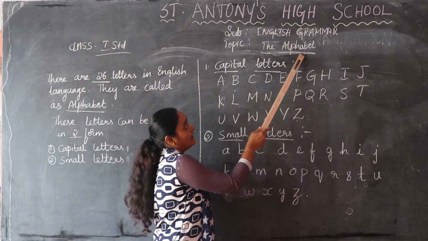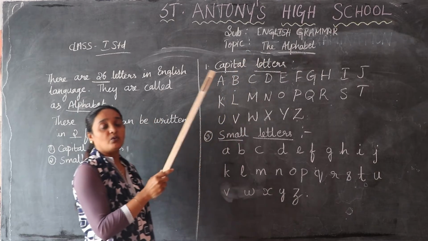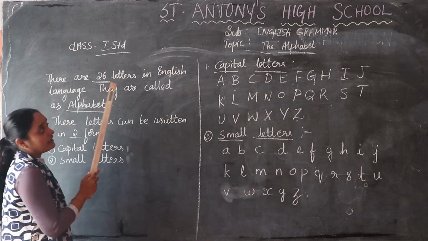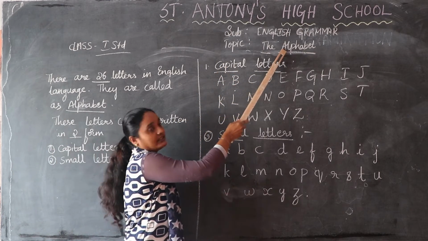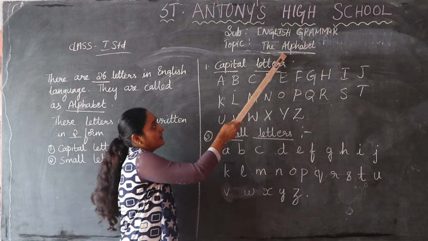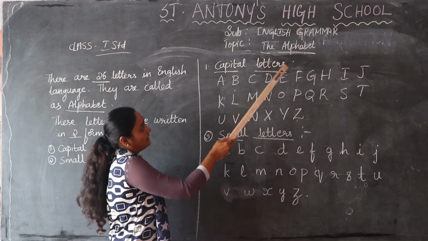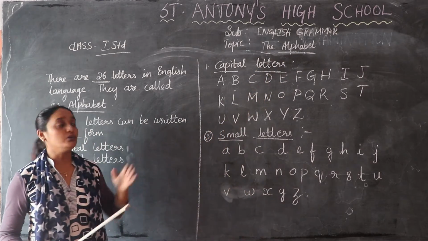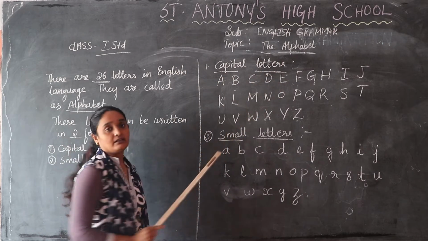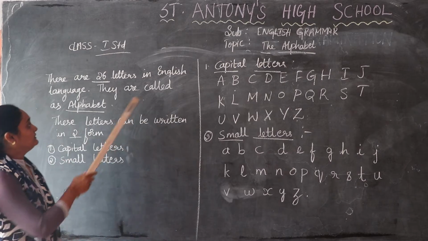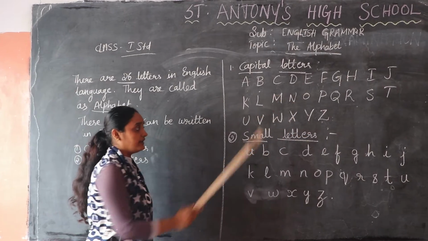A, L, P, H, A, B, E, T. I have written alphabet. I have spelled the word. See how I have written it here. The first letter I have written in capital, and the small letters also. By reading this, you can know that you know all these letters of the English language, that you know the ABCD till Z.